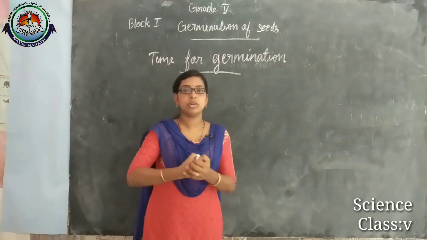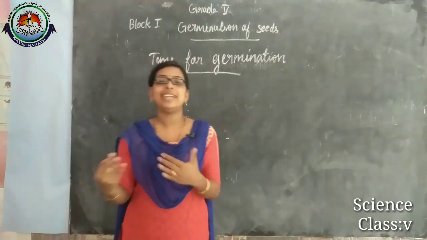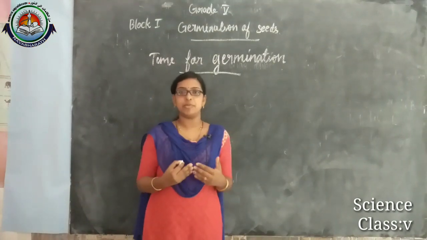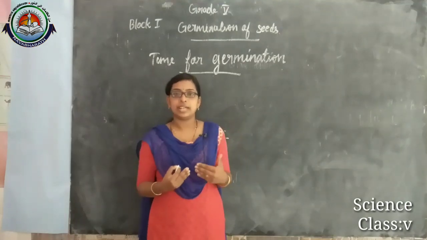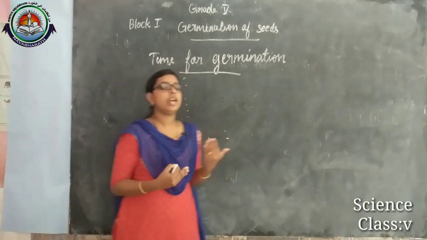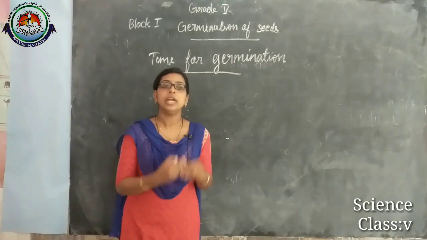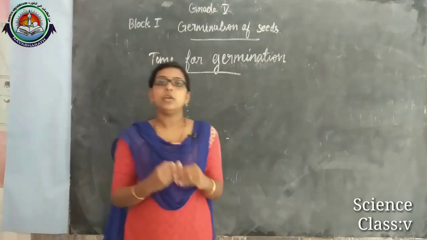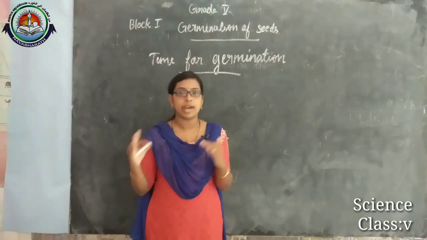We learned that the growth of a seed to a seedling is considered germination. Is it right? And how can we find out the time for germination? We know that the seeds of different plants are different in shape and size.